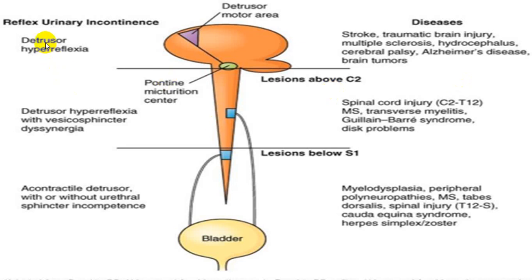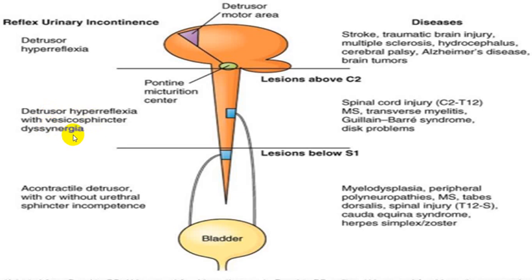And that is also described as detrusor hyperreflexia or uninhibited bladder. While if there is damage above the sacral center, the sympathetic system will be involved, and that will give rise to what we call detrusor hyperreflexia, and also there will be vesicosphincteral dyssynergia. So there will be increased tone in the bladder wall, that is the detrusor muscle, and simultaneously there is also increased contraction of the detrusor muscle. So there is a dyssynergia between the vesico and internal sphincter,